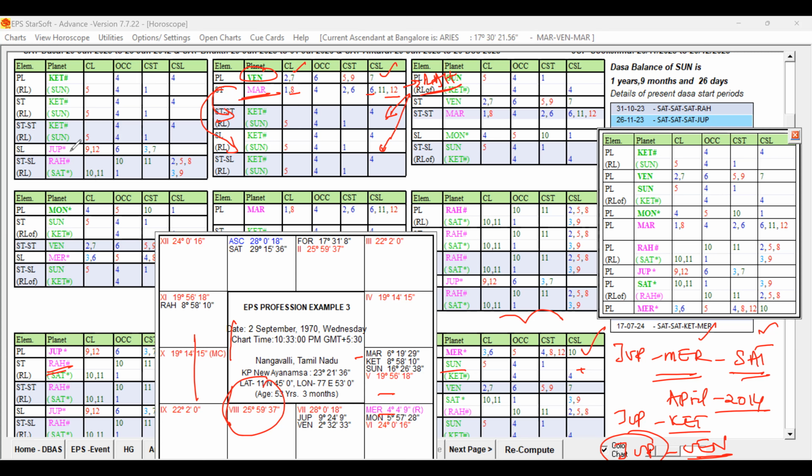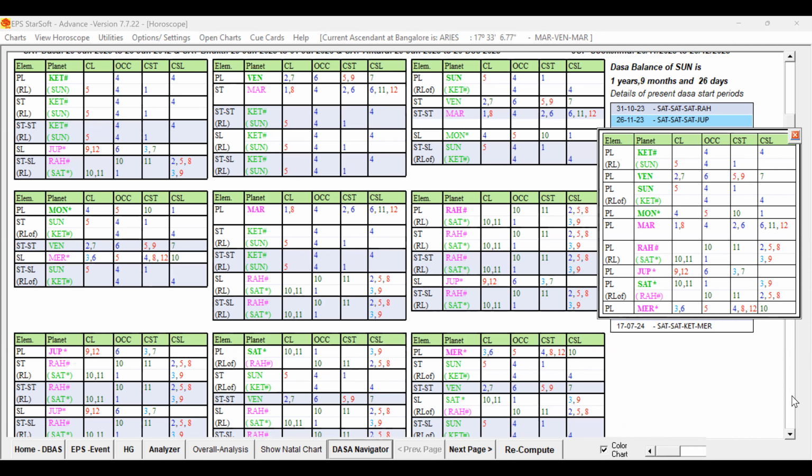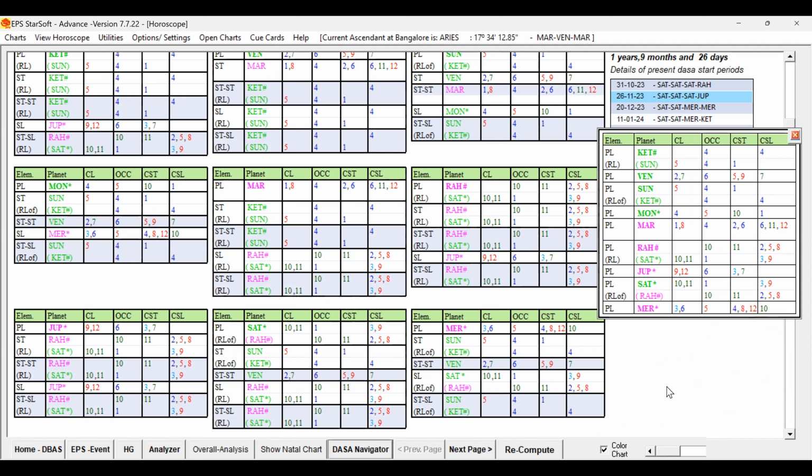During that, Venus Bhukti itself was not strongly supported, but Venus supported the business. During Mercury, Saturn supported starting the business because of the planet and star level and Antra level grouping, but the sublord is not good.